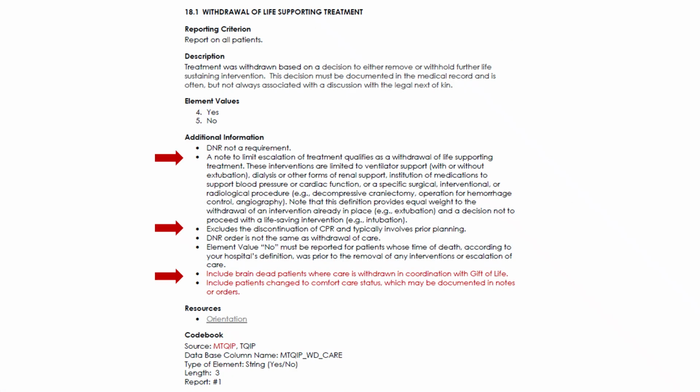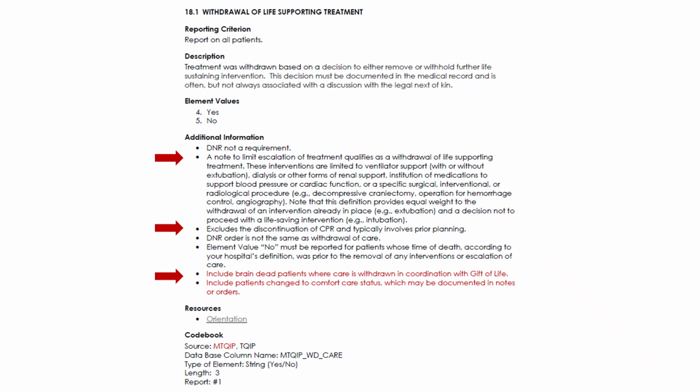Withdrawal of life-supporting treatment is described as treatment that was withdrawn based on a decision to either remove or withhold further life-sustaining intervention. This decision must be documented in the medical record and may be associated with a discussion with the legal next of kin. A note to limit escalation of treatment qualifies as a withdrawal of life-supporting treatment.